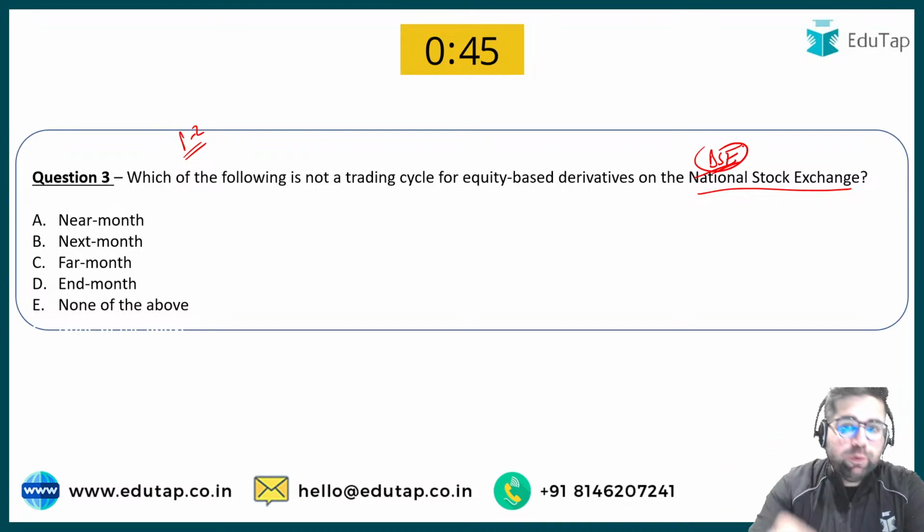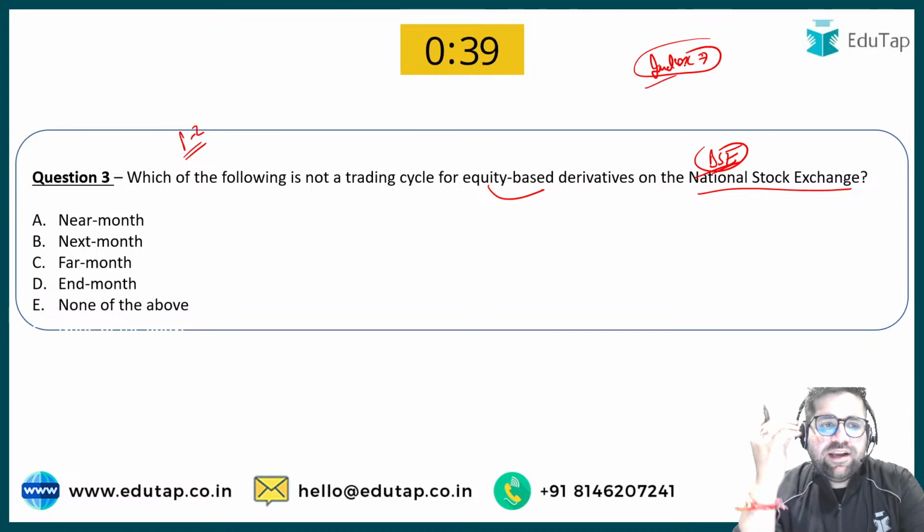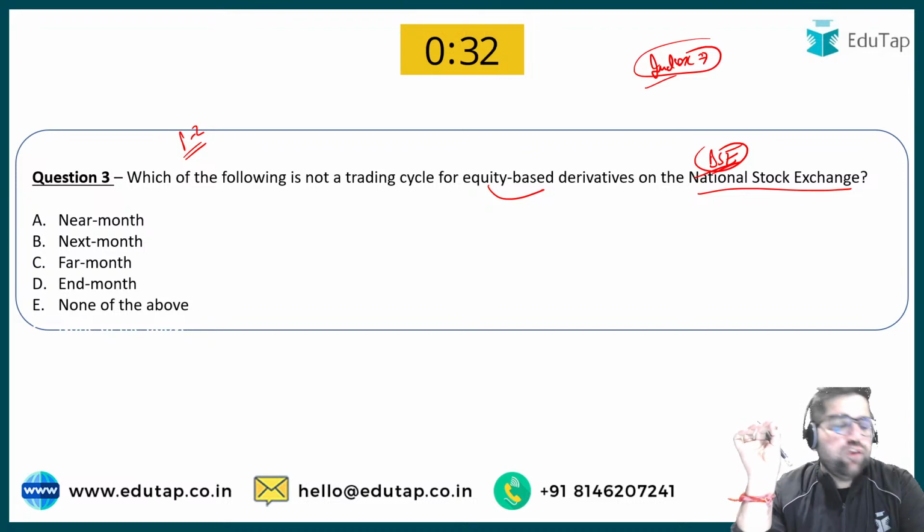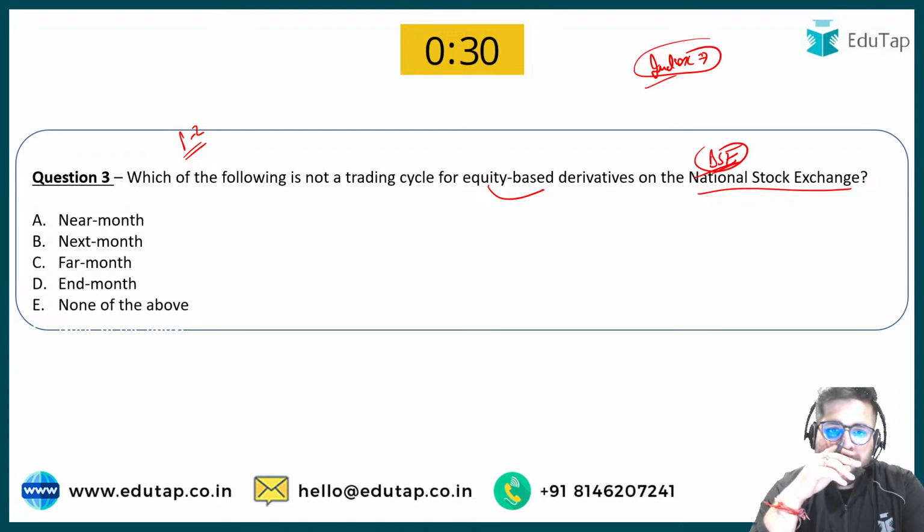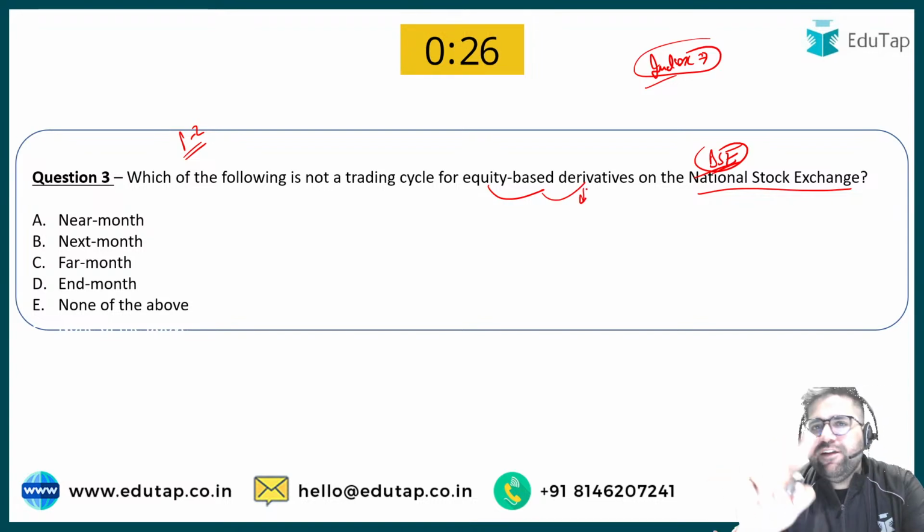Chalo, equity derivative bola hai, index derivative nahi bola hai. Okay, so please use your common sense and try to answer this question. Which of the following is not a trading cycle for equity based derivatives on National Stock Exchange? Equity based derivative means what? That over here we have a derivative, it can be future or options, because forwards and swaps are not traded. I hope you know it, right?